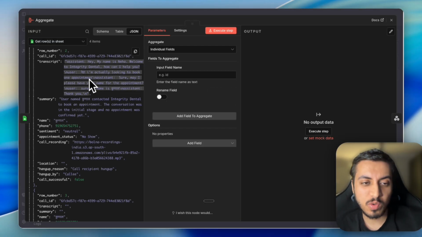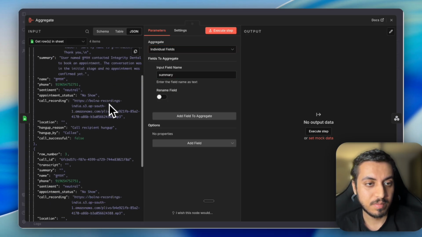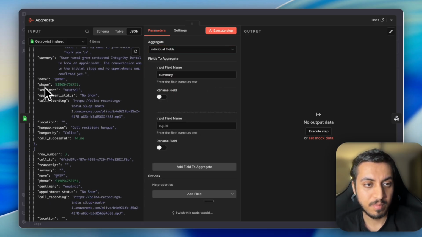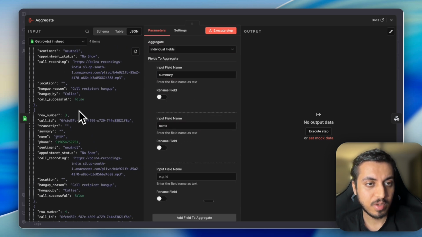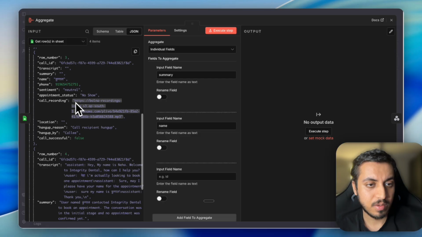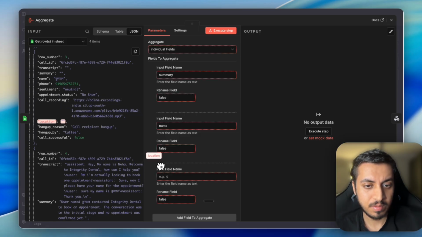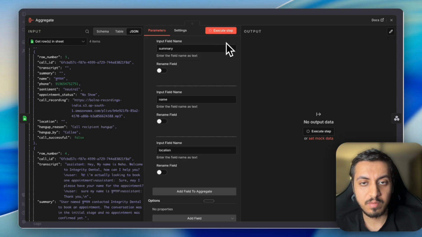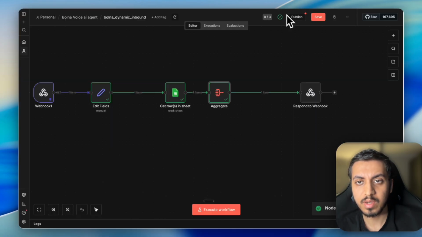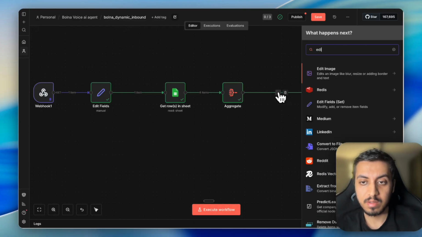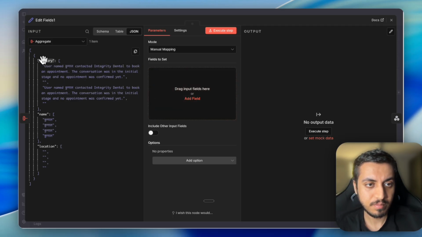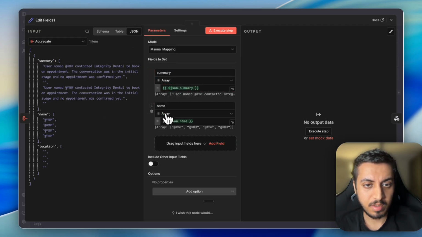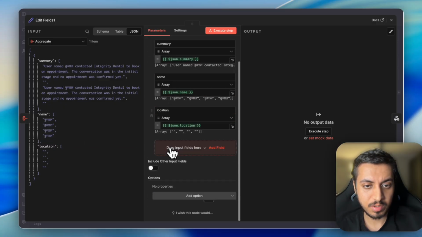I would not suggest you add the full transcript because it will make the prompt length very long. But you can definitely add the summary. You can add the name. You can add the location. I think for now this will work. These things you can add. Now before responding, we'll add another node. Summary, name, location.